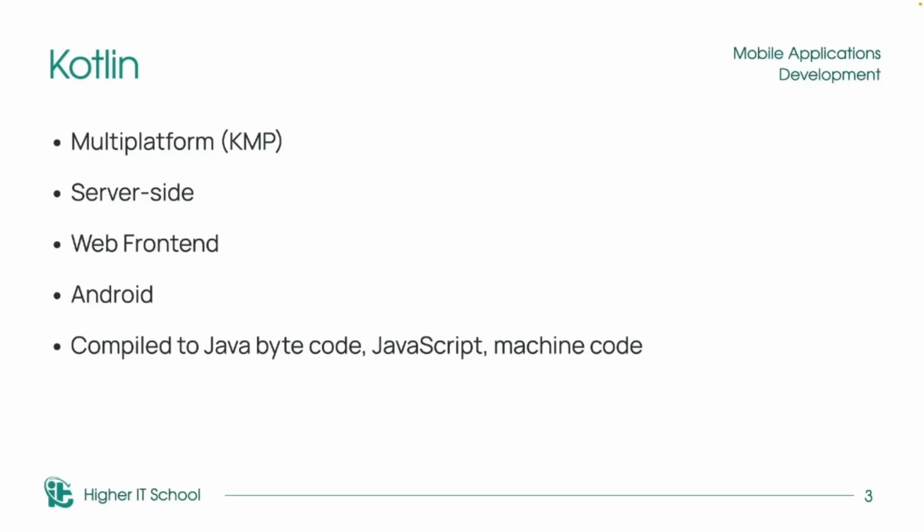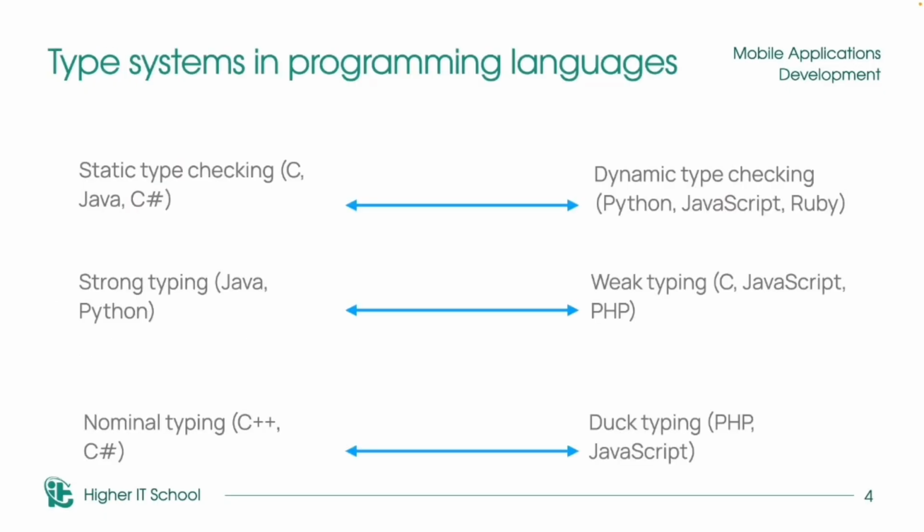And we can compile Kotlin programs to Java bytecode. It means that we can create applications for different platforms, because Java can be run everywhere where we have the Java virtual machine, and we can repeat this situation with Kotlin and create a lot of systems for a lot of devices.